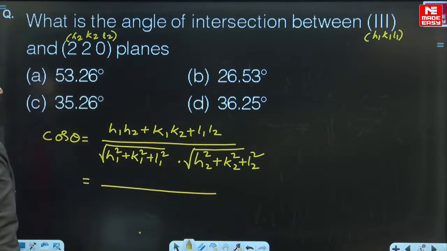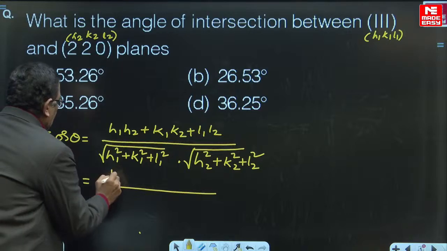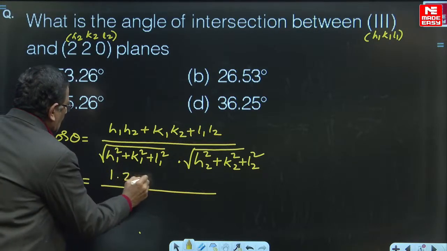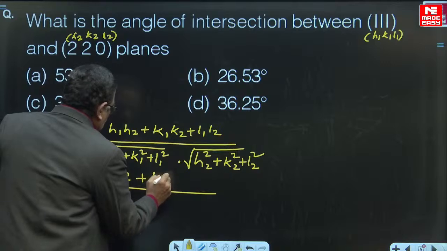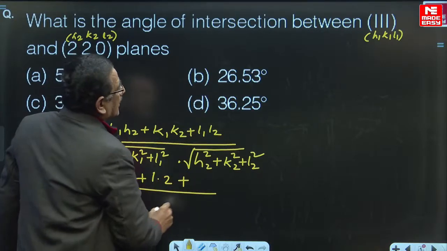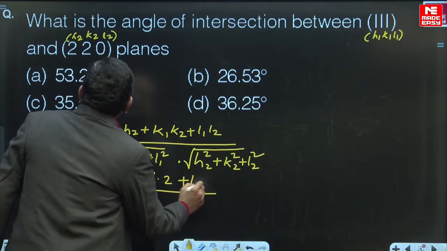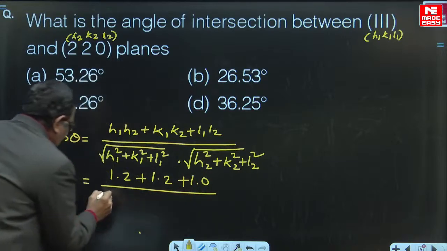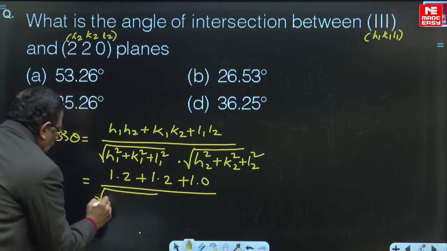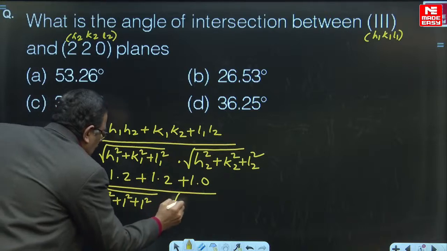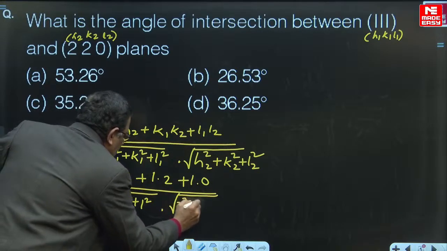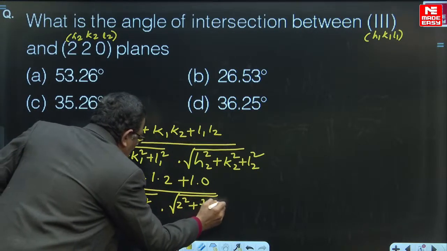That is, cos theta should be equal to h1 is 1 into h2 is 2, plus k1 is 1 into k2 is 2, plus l1 is 1 into l2 is 0, divided by square root of 1 squared plus 1 squared plus 1 squared, into square root of 2 squared plus 2 squared plus 0 squared.